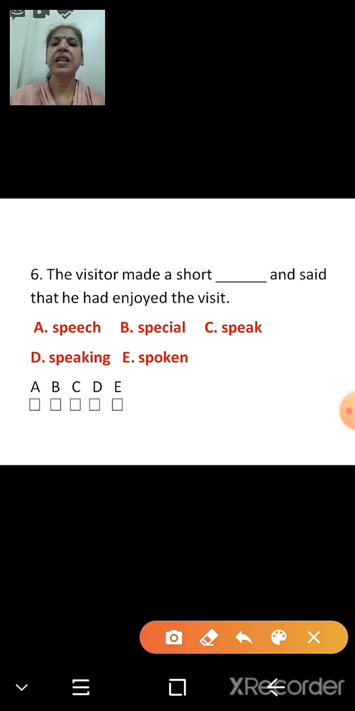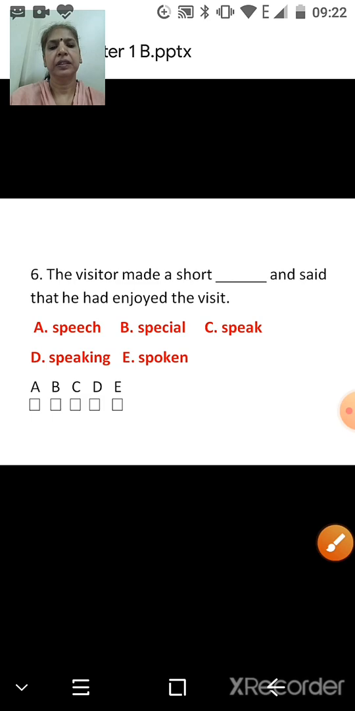The visitor made a short speech. The answer is speech. And let's read the full sentence. The visitor made a short speech and said that he had enjoyed the visit. So the correct option is A. So what we have to do? From the options, we have to find the best option, that is the answer, and make the sentence meaningful, sensible, and accordingly take the correct option.